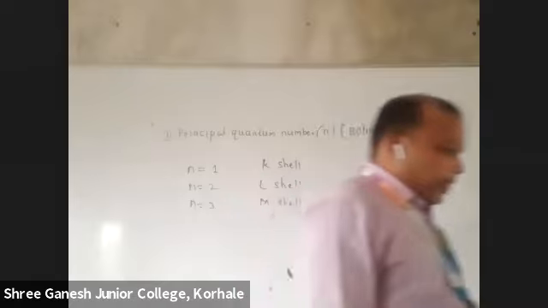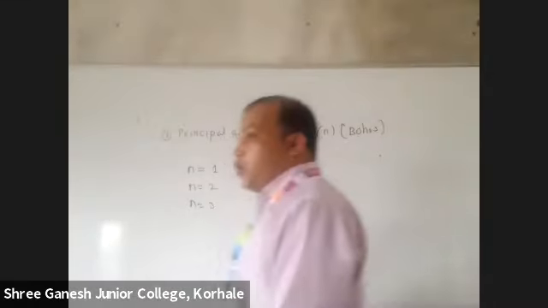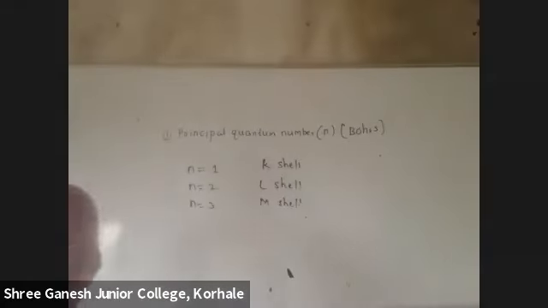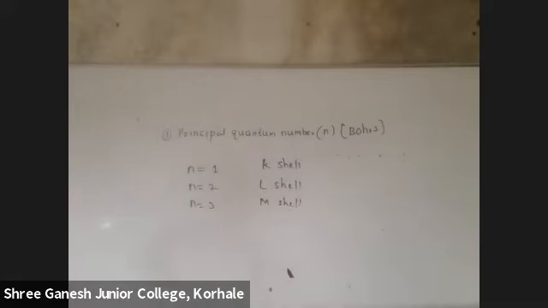Now, actually, this principal quantum number tells about the size. Write down: the principal quantum number tells about the size of atom.